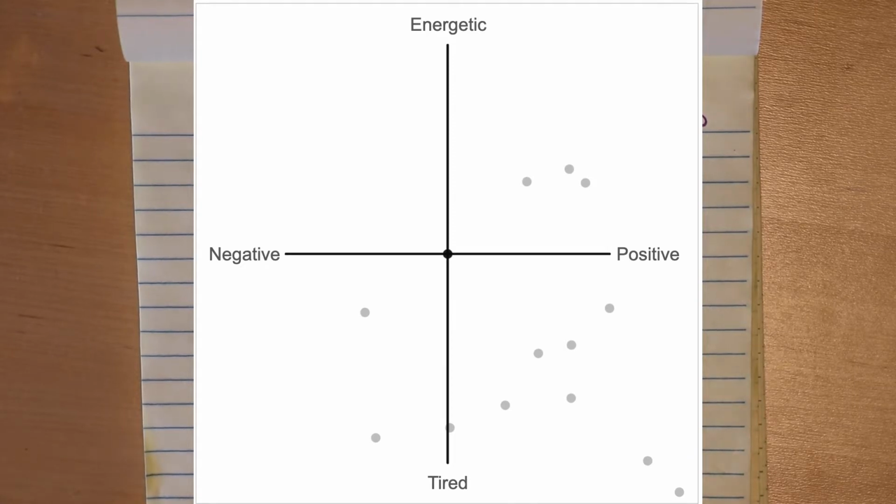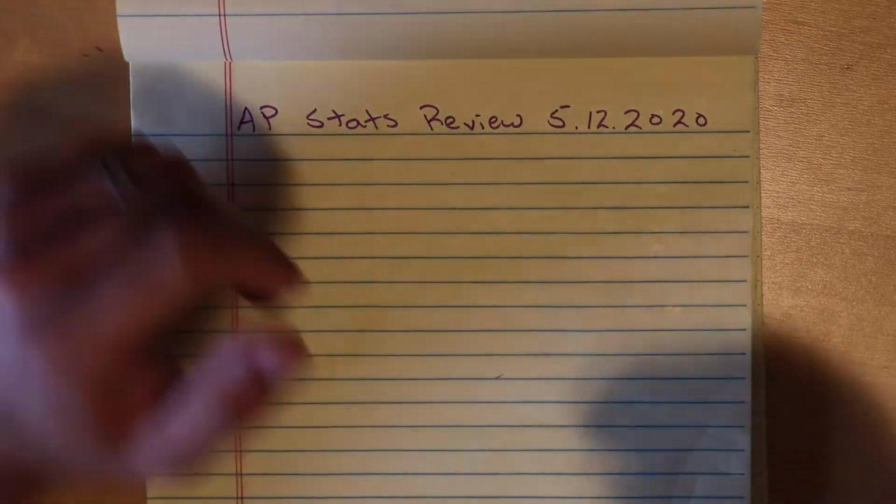But it looks like most of us are positive. About 3 of us are positive and a little bit energetic. Most of us are positive and tired. There's a few folks that are negative and tired, but I don't see anybody in the bottom left corner, so that's really, really good. So first question.